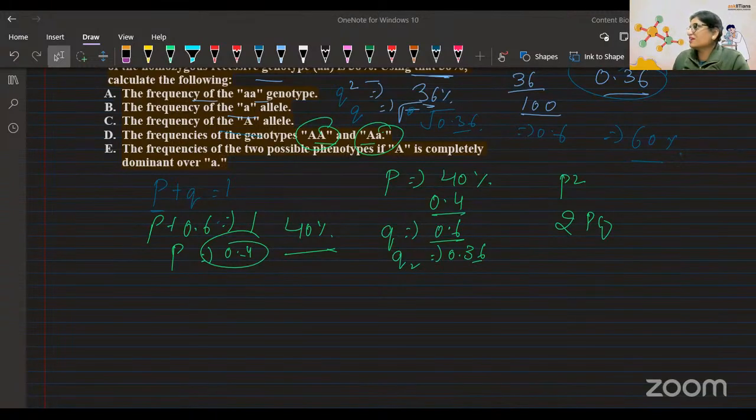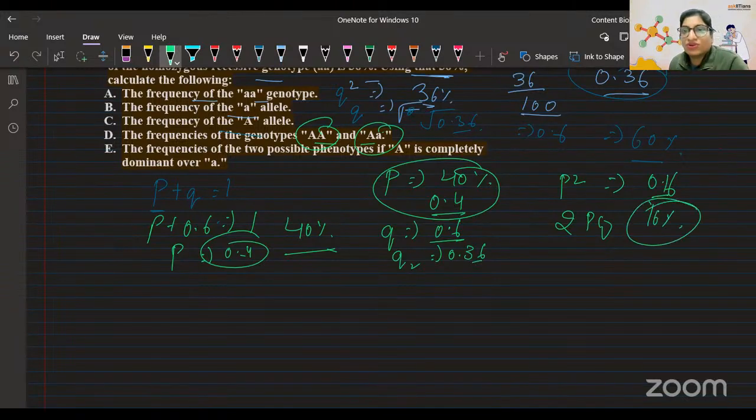So this value, P square, is going to be 0.16, or 16%. Correct. And if you want to calculate 2PQ, you have to multiply 2 with 0.4 with 0.6. This will be 0.48. I think you are clearly understanding this, right? This is how you have to solve the numerical.